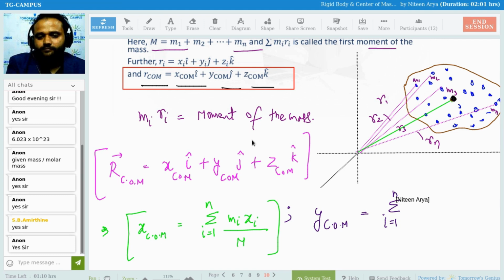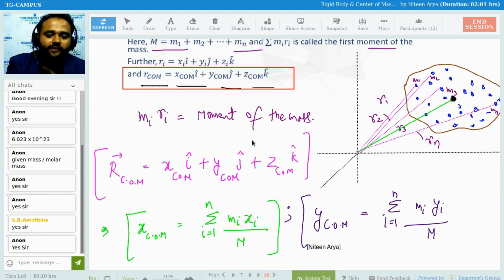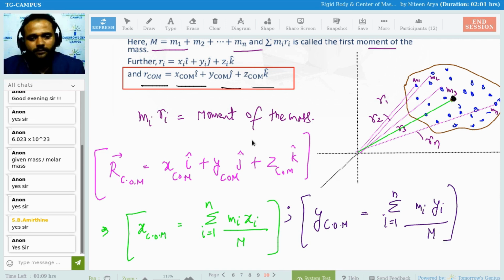That is i. Mi Yi divided by capital M. In the same fashion, you can write for Z. Is this clear, everyone? So till now, everything is easy.